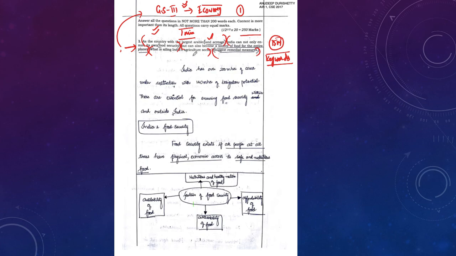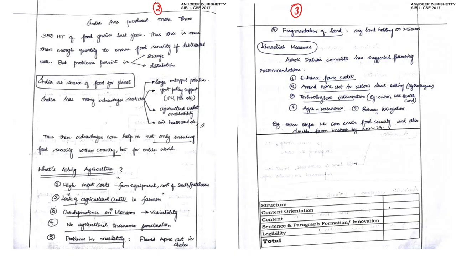Let's now go into the answer. Before that, let's count how many segments there are. This is number 1, then India is second, then can ensure food is third, then the fourth component, so they have asked 5 components in the question. Anudeep Durishetty has addressed the first component directly in the introduction itself. The second segment is food security with the keyword India, so he has put Indian food security as the second subheading.